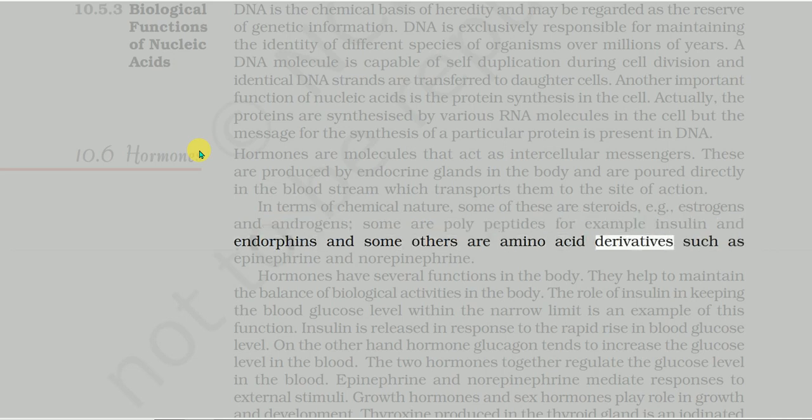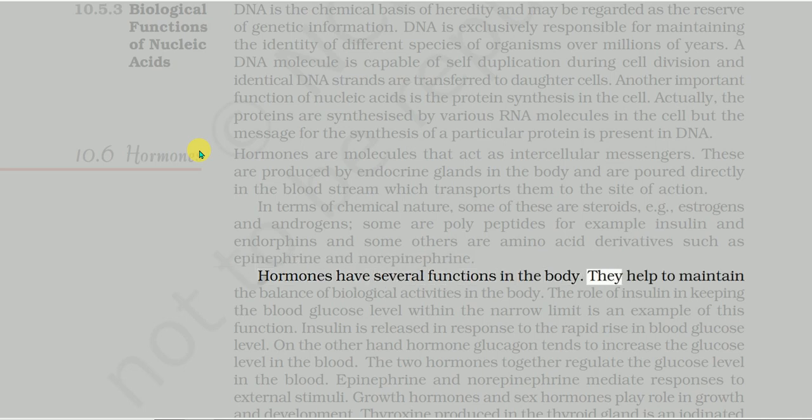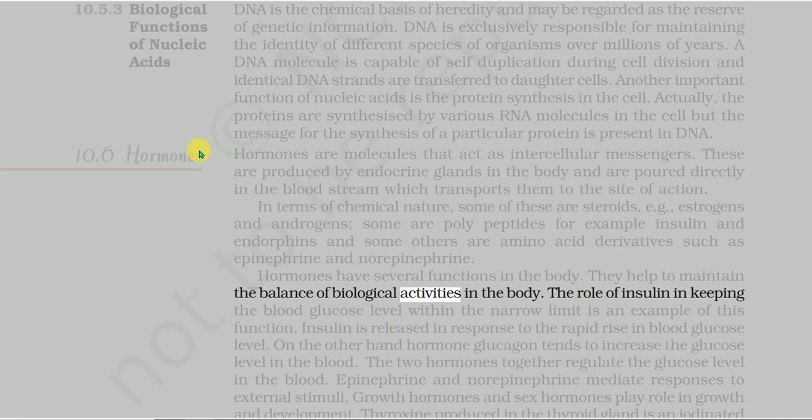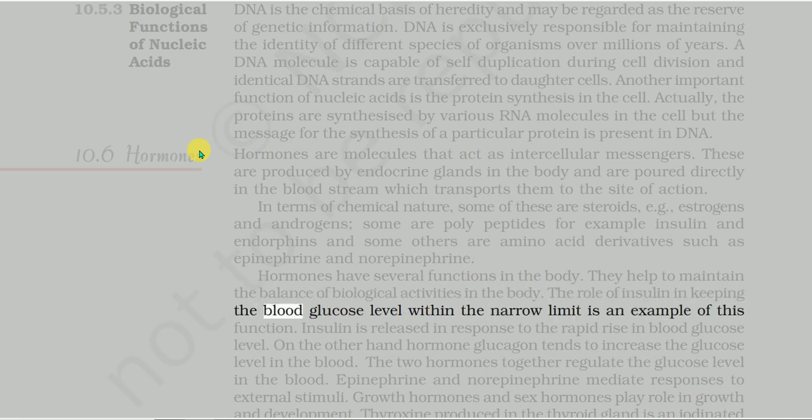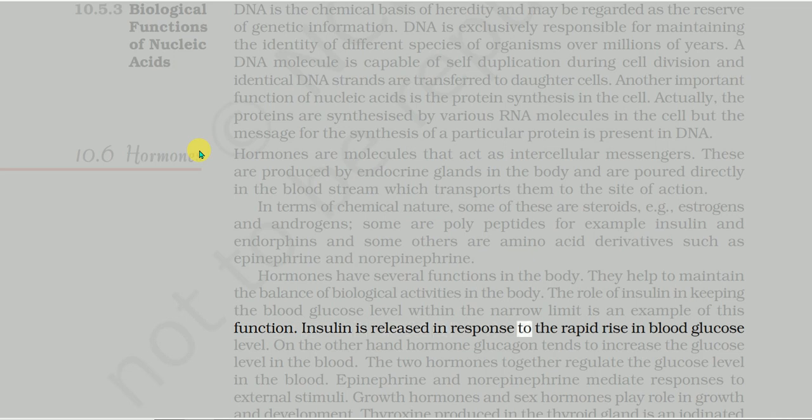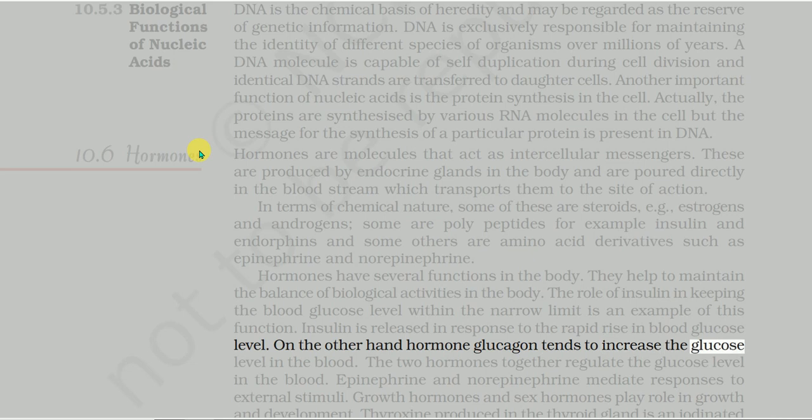Hormones have several functions in the body. They help to maintain the balance of biological activities in the body. The role of insulin in keeping the blood glucose level within the narrow limit is an example of this function. Insulin is released in response to the rapid rise in blood glucose level. On the other hand, hormone glucagon tends to increase the glucose level in the blood. The 2 hormones together regulate the glucose level in the blood.